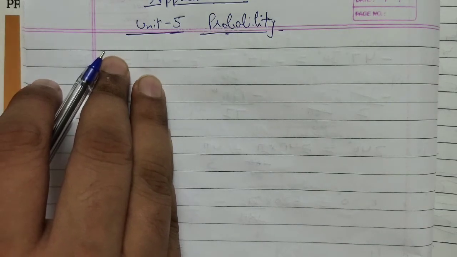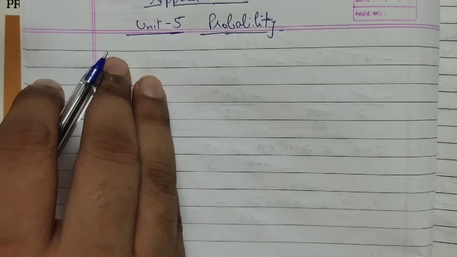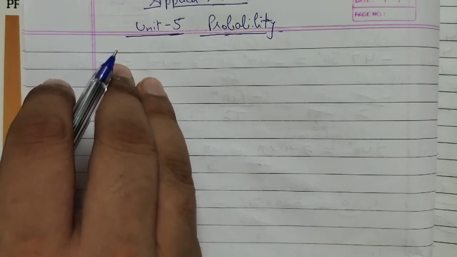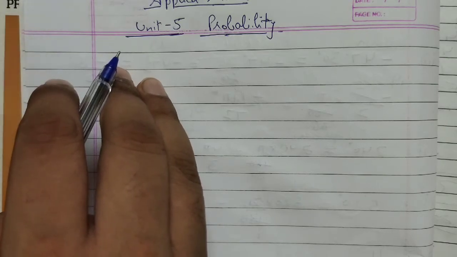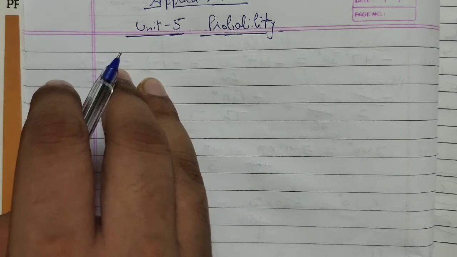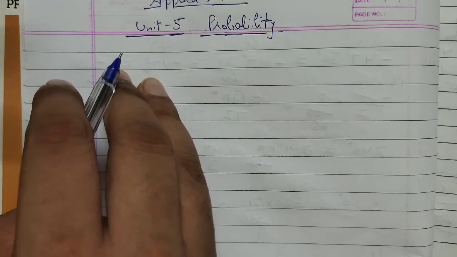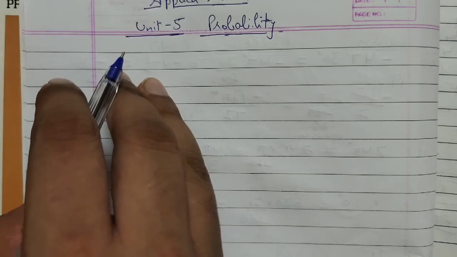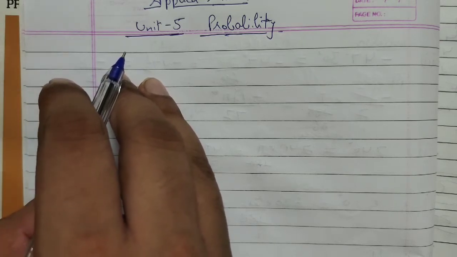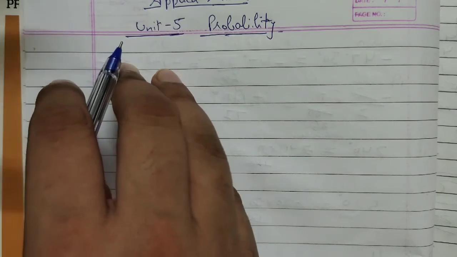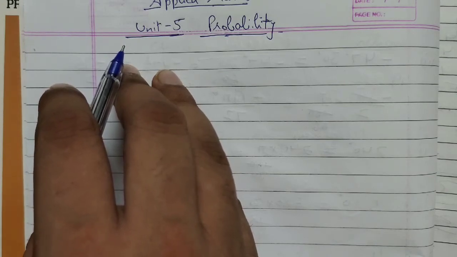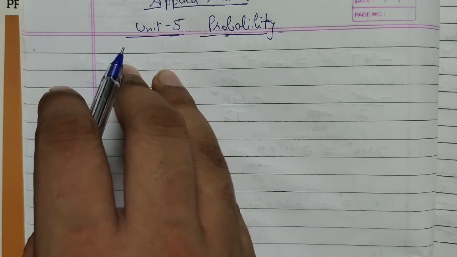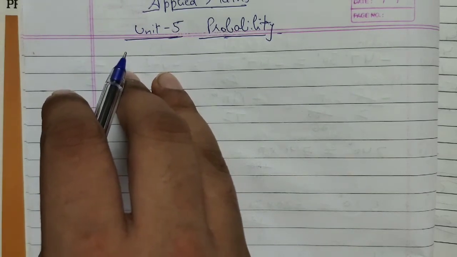So in our daily life, we usually make statements for the possible future events such as probably it will rain today. So chances are high that India will win the cricket match against Australia. It is doubtful that the elected government will complete its term of 5 years. Most probably the prices of cars will go up in the next financial year. So these are some possible statements we usually make in our day-to-day life. So that means what? We are just guessing the values. We are making chances. So the words probably, chances, doubtful, most probably, etc.